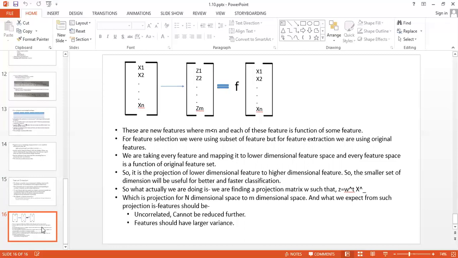The smaller set of dimensions will be useful for better and faster classification. So what we are doing is finding a projection matrix such that z is equal to w raised to t x, which is the projection from n dimensional space to m dimensional space. And what we expect from such a projection is that features should be uncorrelated, cannot be reduced further, and should have larger variance. So this technique is known as feature extraction.